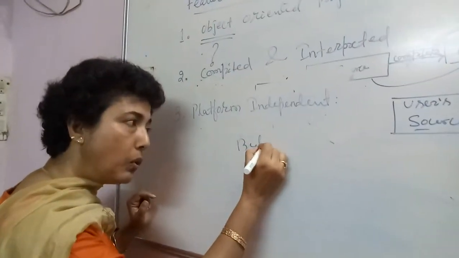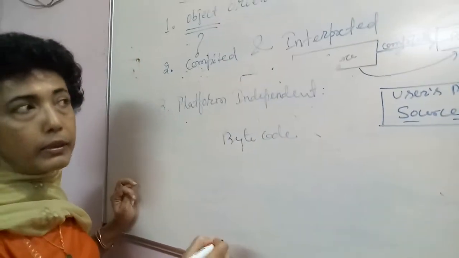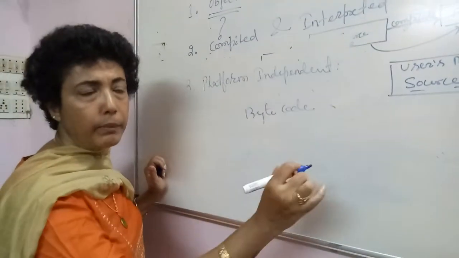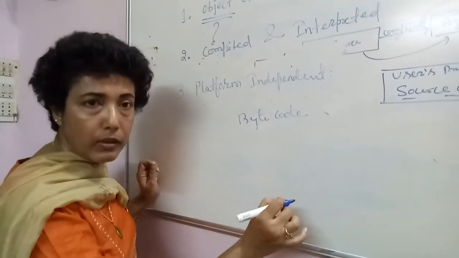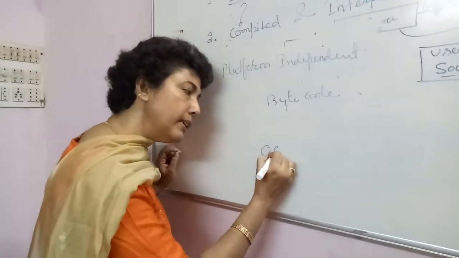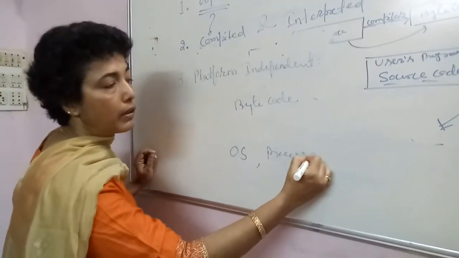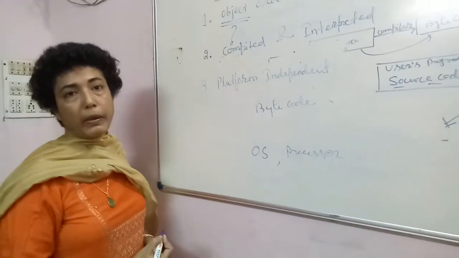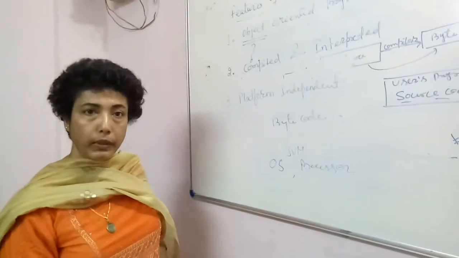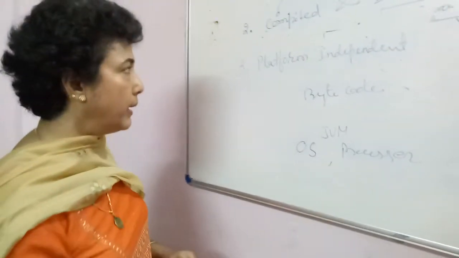Because this bytecode is formed after the compilation, it can get executed by the Java interpreter on any machine that has the Java interpreter, irrespective of the type of operating system and processor they have. The computer can work on this bytecode, but for that, the JVM has to be there. Okay, so this is how a Java program is platform independent.